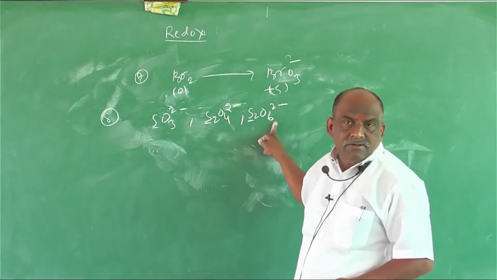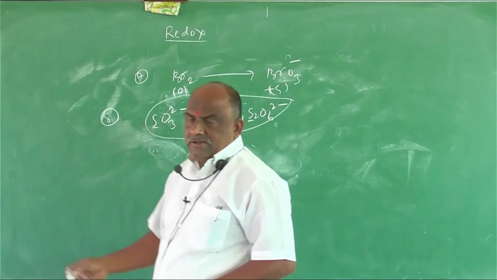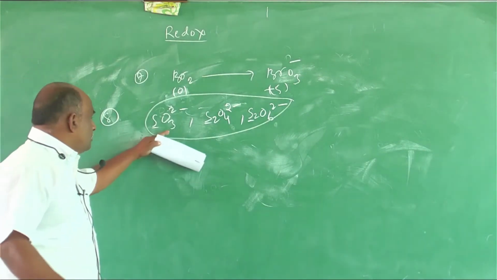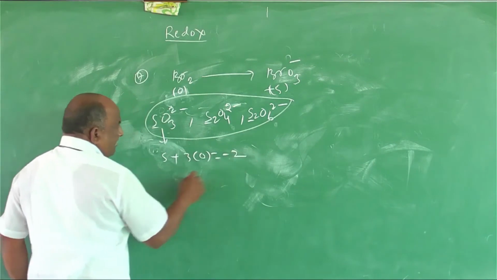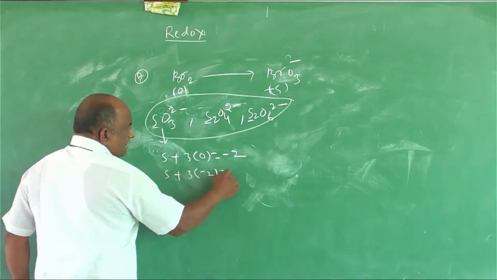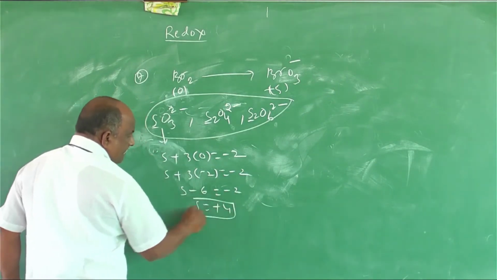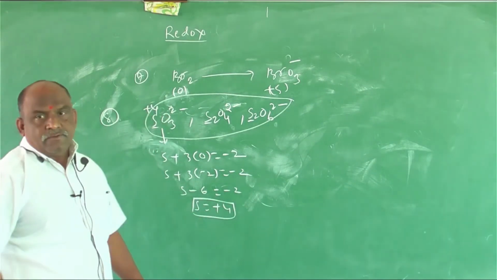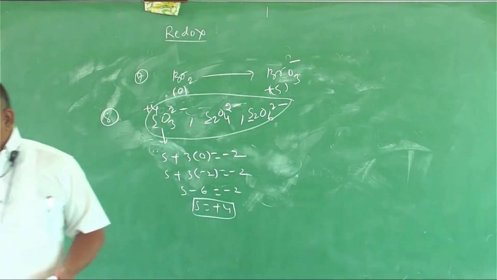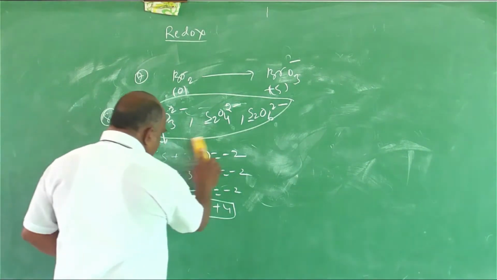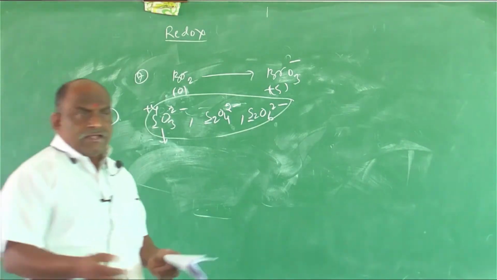S2O6 2 minus. While calculating this type of numericals, don't do it every time with S plus 3O equals... what is the process for this? S plus 3O equals minus 2, S plus 3 into minus 2 equals minus 2, S minus 6 equals minus 2, S equals plus 4. This was the process to calculate oxidation state. Skip the process. Useless process it is. It wastes time. Why are we taking all these things?